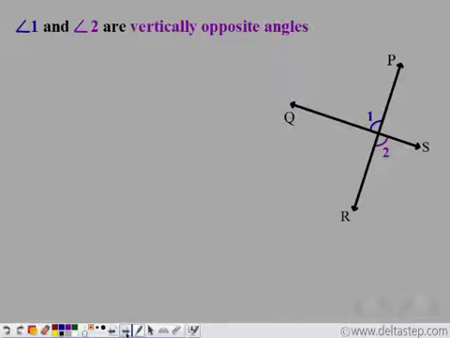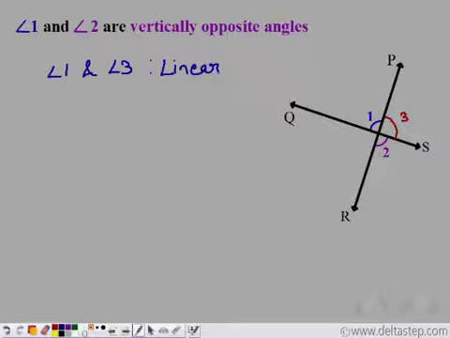Now, let's mark an angle 3 here. Now, angle 1 and angle 3 form a linear pair because they are adjacent angles and they lie on a straight line.